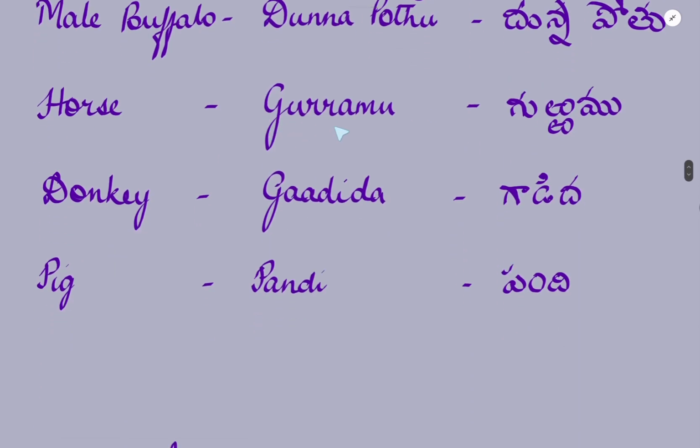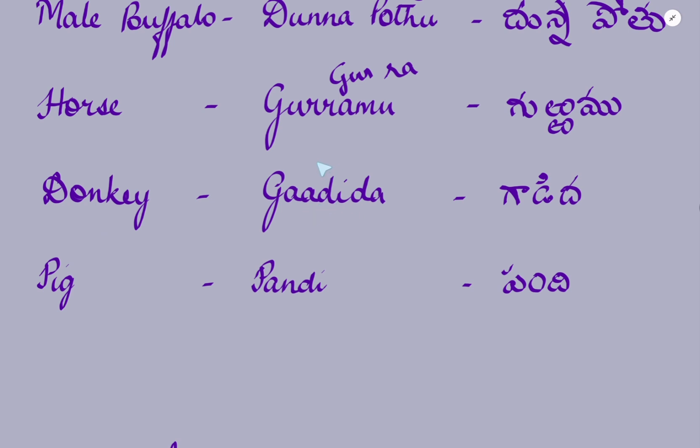Horse is called Gurramu. Gur and then ra. So it's not Gura, it is Gurra. Gurramu. A donkey is called Gadida.